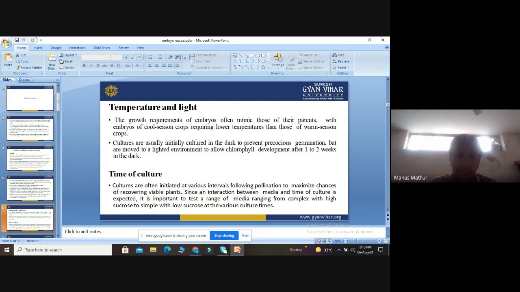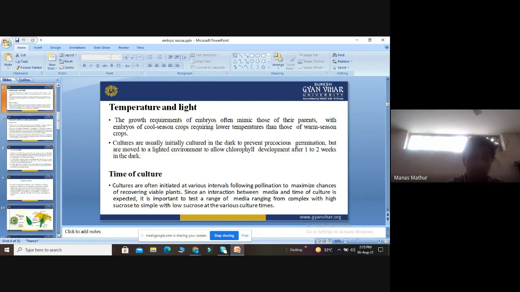So the time of culture again is very important, and so is the amount of pollination, because pollination can increase the chance of recovering viable plants. If there is no pollination, then their condition will be sterile. They are not able to produce new plants. So what I told, the interaction between media and the time of culture is very important. Basically they depend upon the sucrose content, sometimes at high level, sometimes at low level.